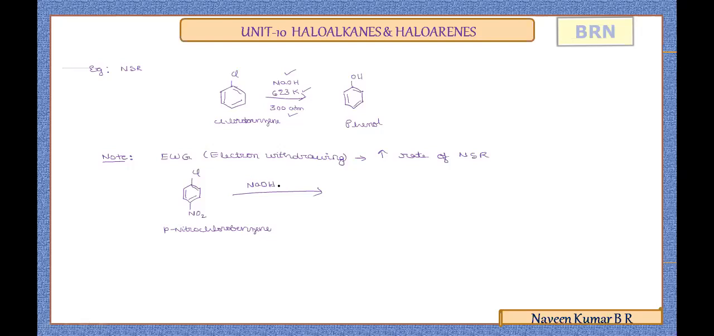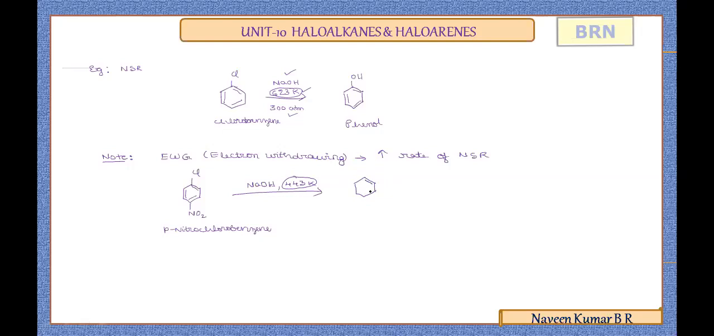Now, the conditions are what you mainly focus on. The temperature needed here is nearly 443 Kelvin, which, compared with chlorobenzene at 623 Kelvin, is lower. So with chlorobenzene, which requires 623 Kelvin, if you have an electron withdrawing group at the para position, then the temperature observed is nearly 443 Kelvin. As a result, the nucleophilic substitution reaction rate is facilitated at a lower temperature than in the chlorobenzene condition.